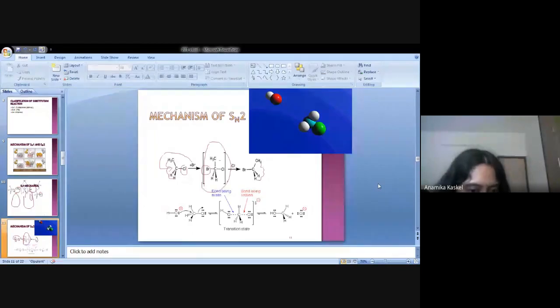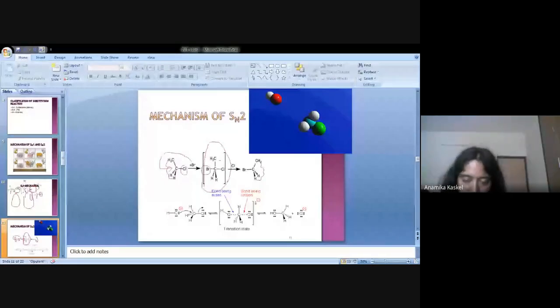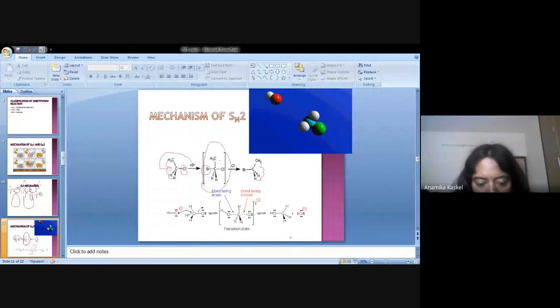Clear? Any doubt? Any question regarding the SN2 mechanism? Yes, Anurag, write down. Nitrogen inversion is umbrella inversion. Yes, ammonia में भी होता है, in NH3, ammonia.